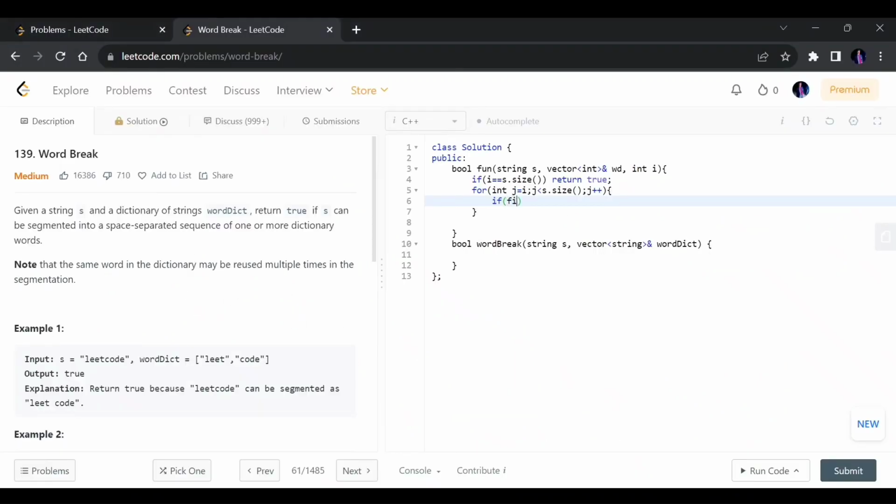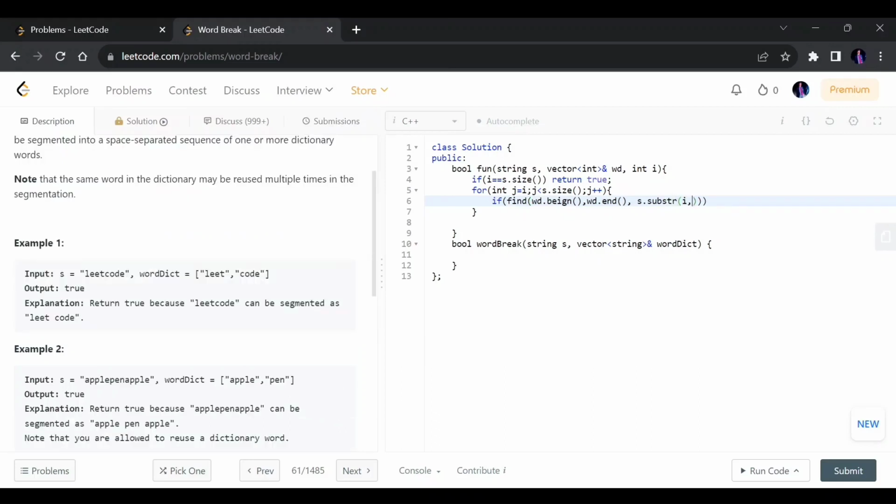I will give the whole list as a parameter, and what I have to check is whether the substring starting from I, with length j minus I plus 1, is present. Here j minus I plus 1 means the length. This second parameter indicates the length, how many characters I want in my string.